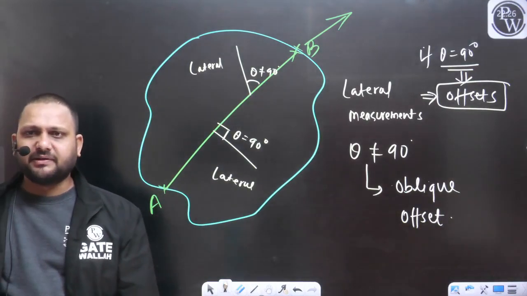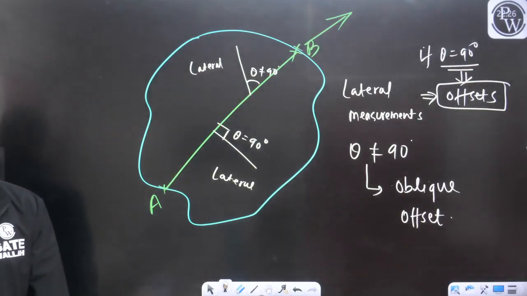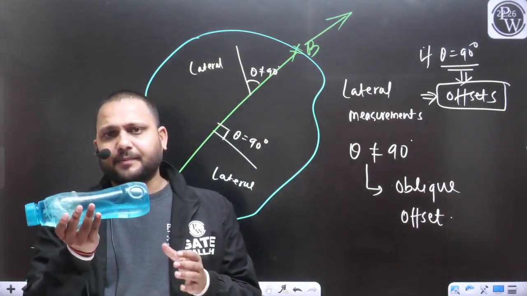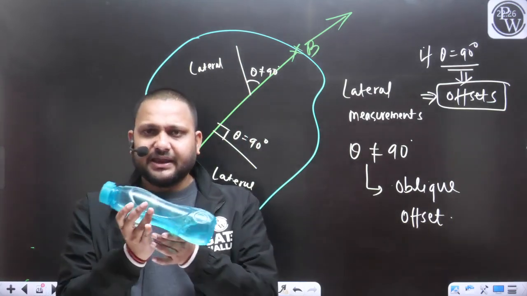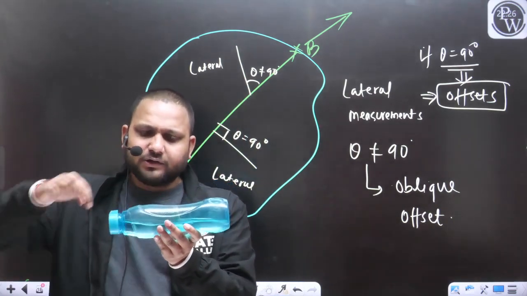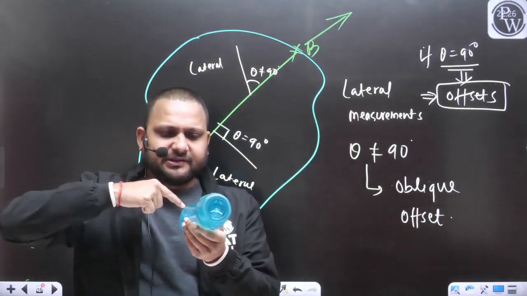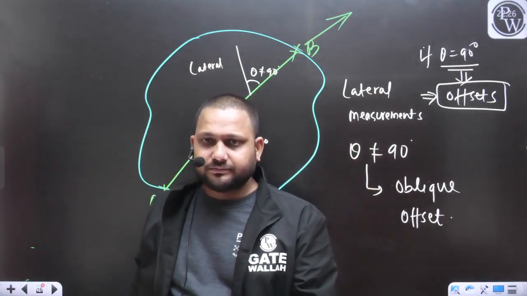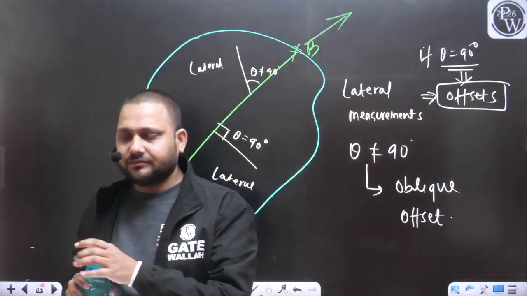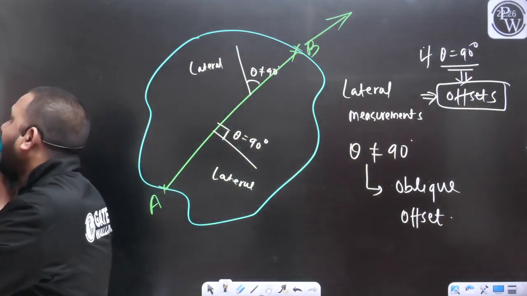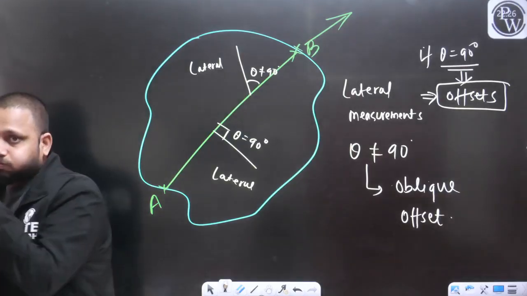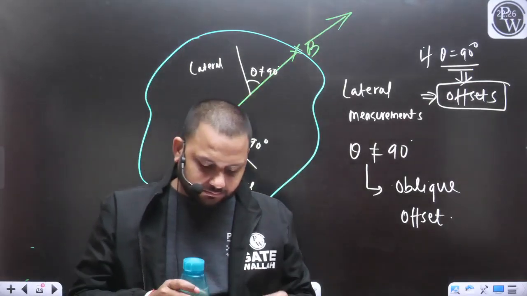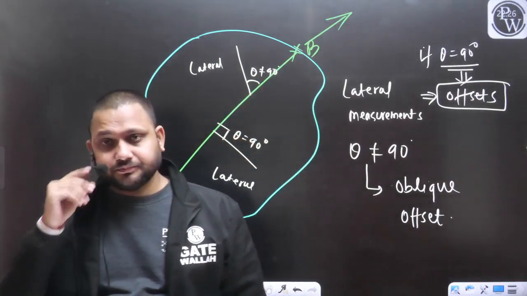Sir, longitudinal measurement will always be the longest. Yes. For example, this is the bottle. Can I represent the longitudinal axis along the length? This is going to be the longitudinal axis. Clear?